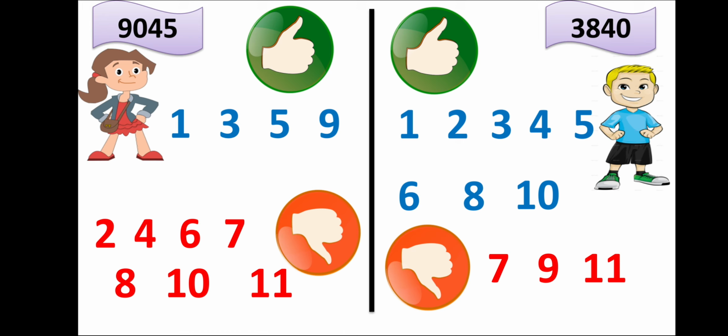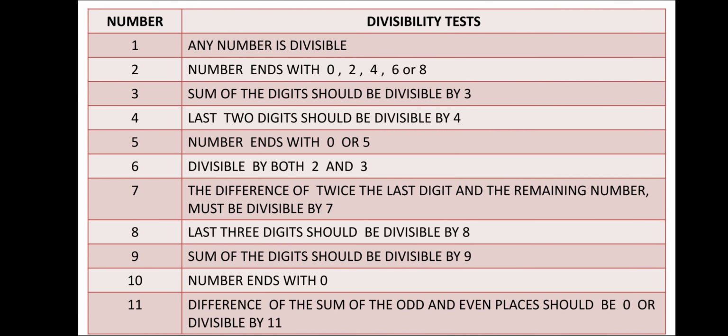Now let's revise it again. What are the rules they have gone through at all these stalls? The first one, number 1: any number is divisible by 1, there is no test like that, every number is divisible by 1. For rule number 2, the number should end with a 0, 2, 4, 6 or 8. We have seen that. Next 3, the sum of the digits should be divisible by 3. 4, the last two digits should be divisible by 4. 5, the number must end with a 0 or 5.